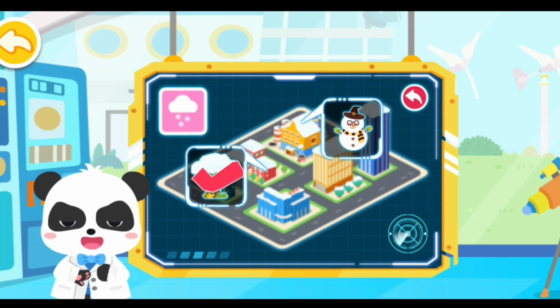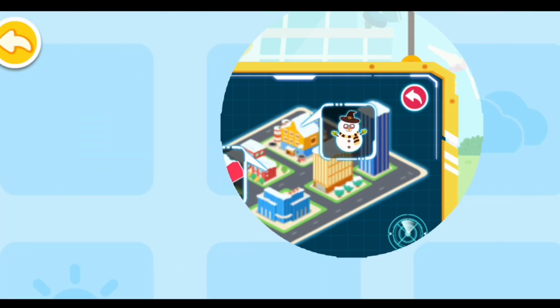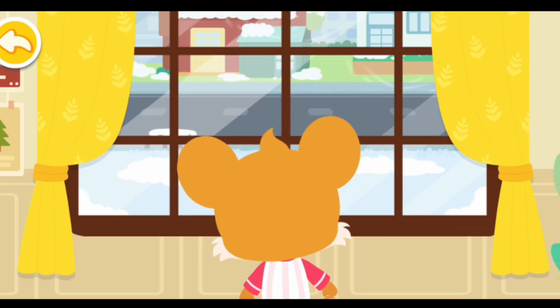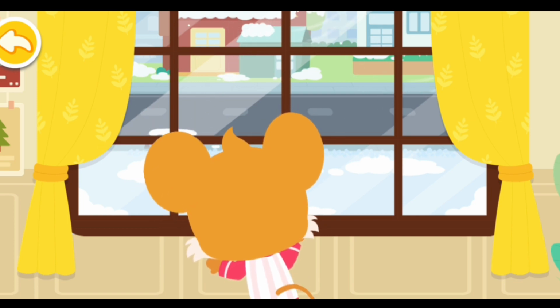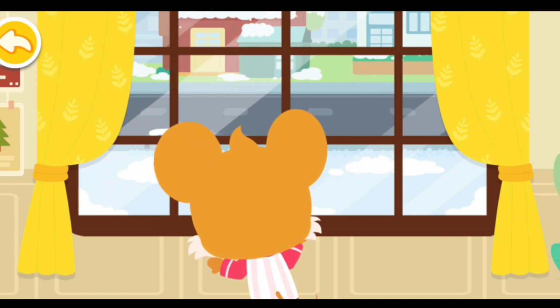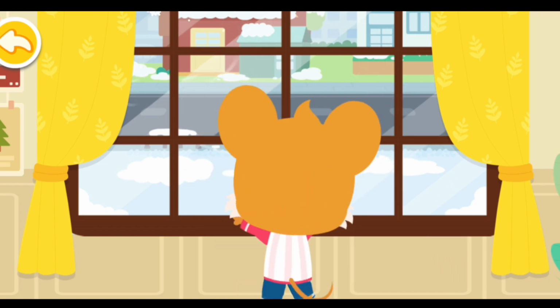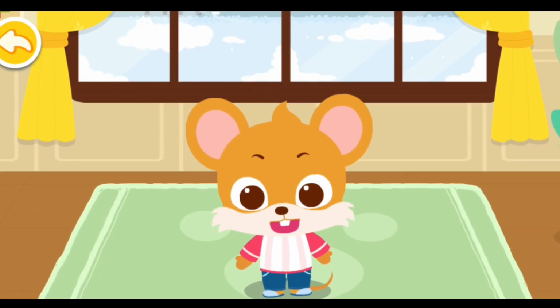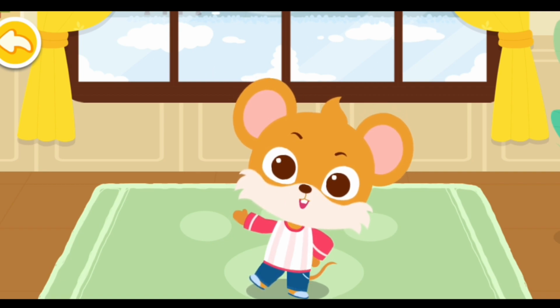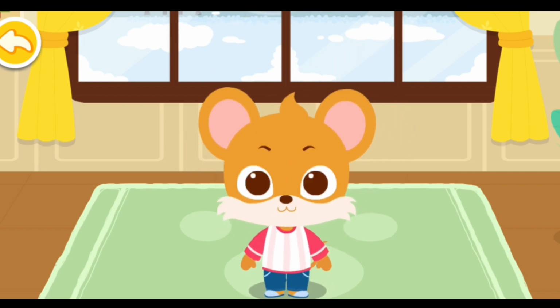Next, let's see what will take place. Building snowmen. Wow, it's snowing! Awesome! We can build snowmen! It must be freezing outside. I should bundle up.